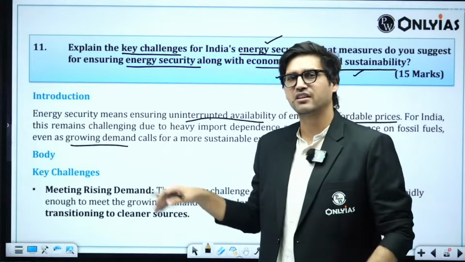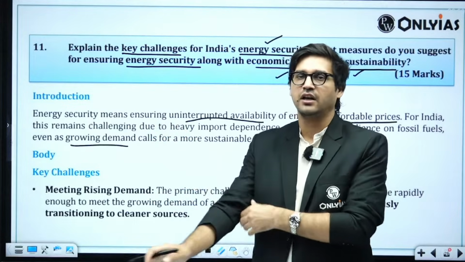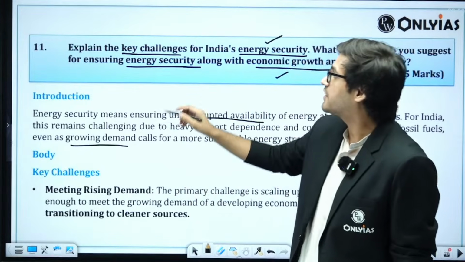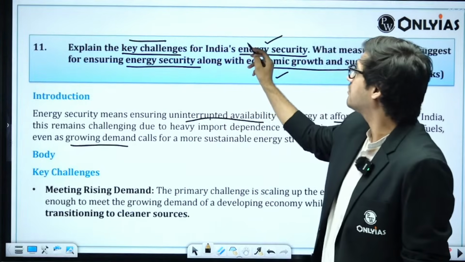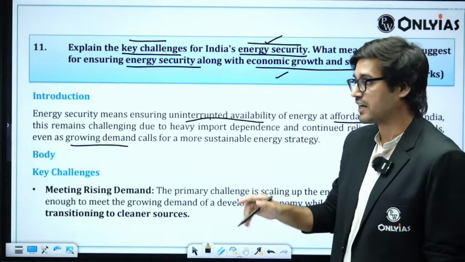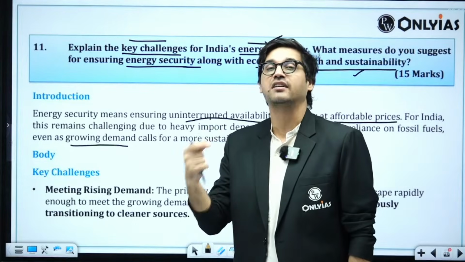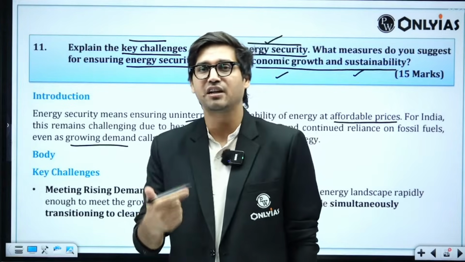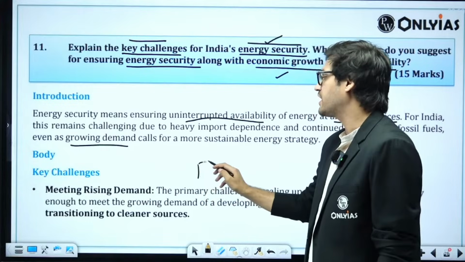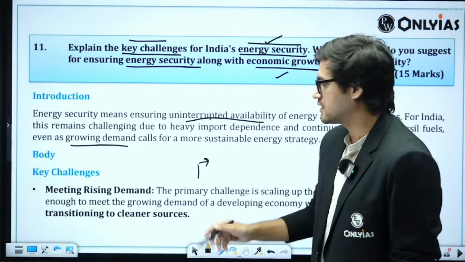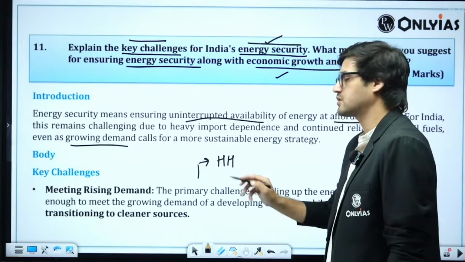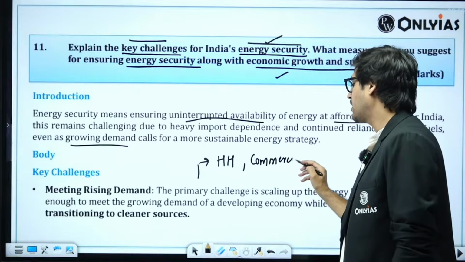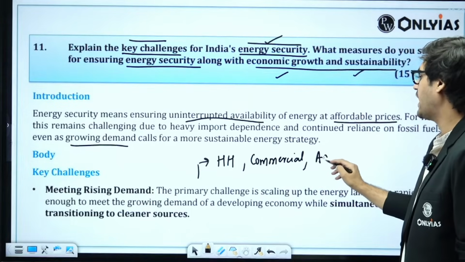So you can start with a one or two-liner introduction and then focus on what has been specifically asked. The first question is, what are the key challenges for ensuring India's energy security? If you look at these points here, you will understand it better. First one is rising demand. Rising demand means what? Broadly speaking, energy will have three use cases. Energy will be used by households, for commercial enterprises, and for agriculture.